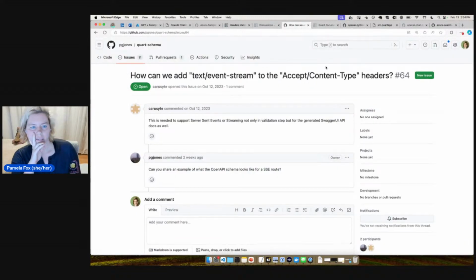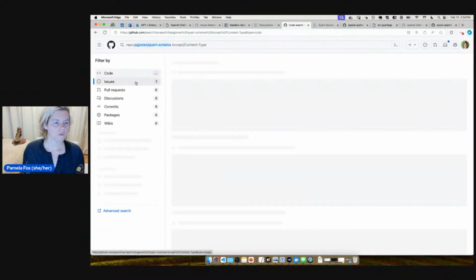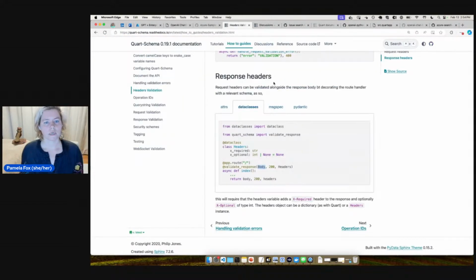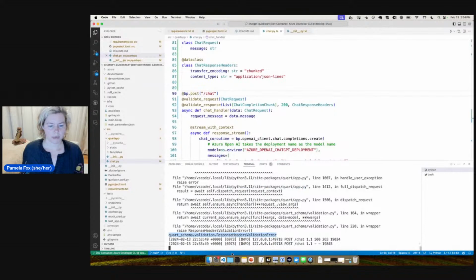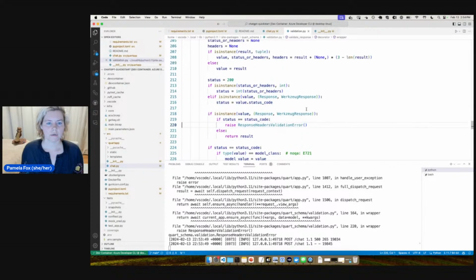How can we add text eventually to the accept/content type headers? So we're required that the header adds it. Okay. So why are we getting this response headers validation error? Let's see, maybe we can see it in here. So is if the status equals status code.